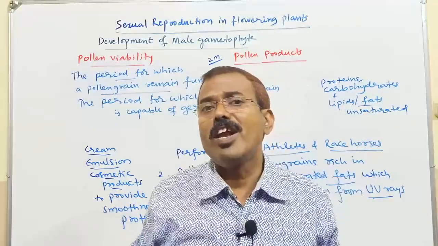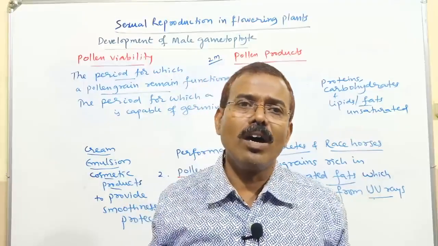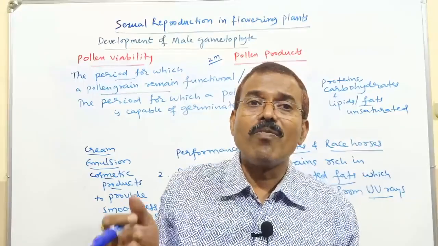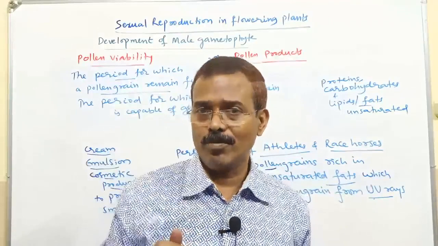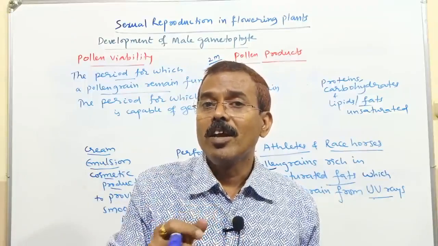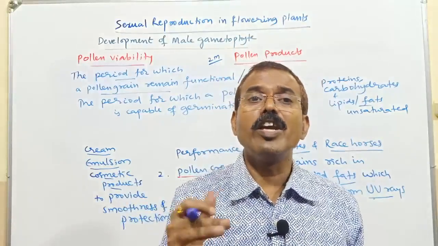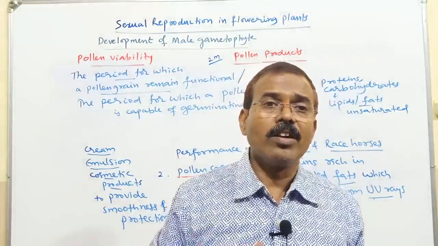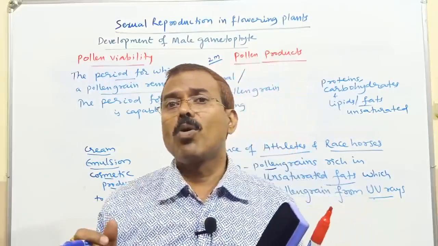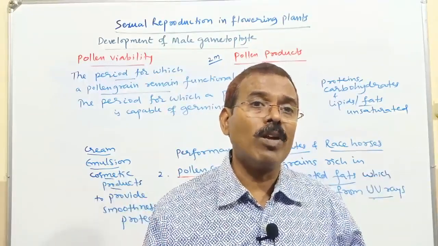Suppose after the pollination, pollen grains lose their viability, means ability to germinate on the stigma. If they don't germinate, then there is no fertilization. So before they lose their capacity or property to germinate, by that time fertilization should occur. Then only it can be very useful. Otherwise, it is meaningless. So that's why some plants have a shorter pollen viability. Some plant pollen grains have longer pollen viability.